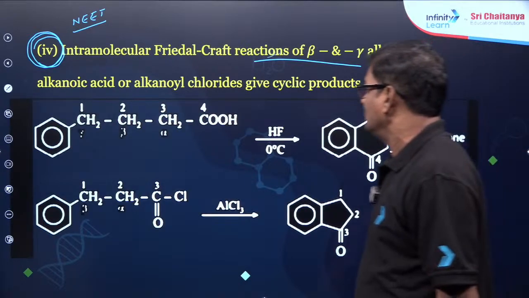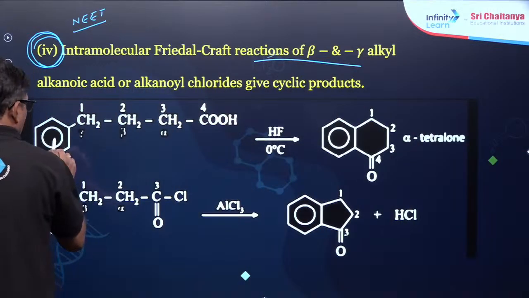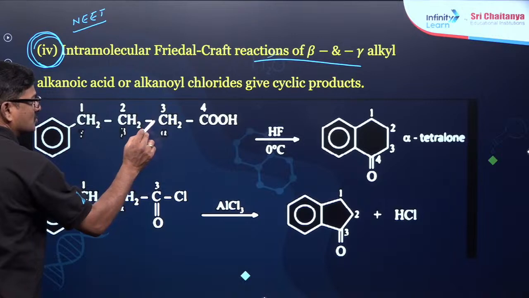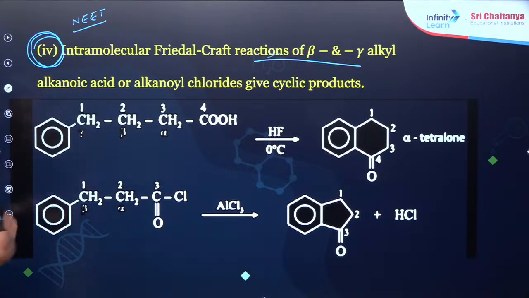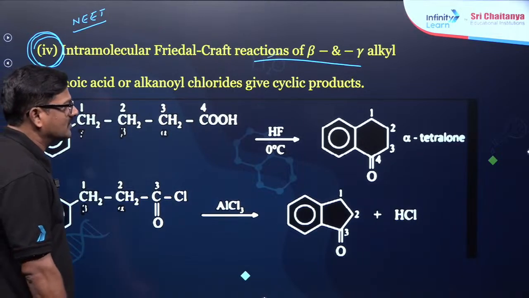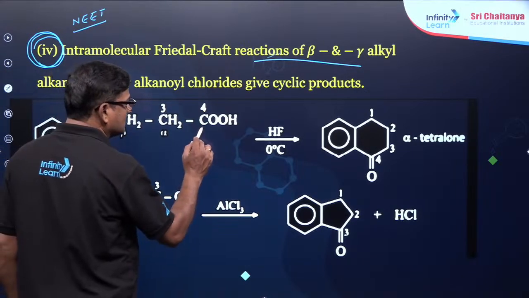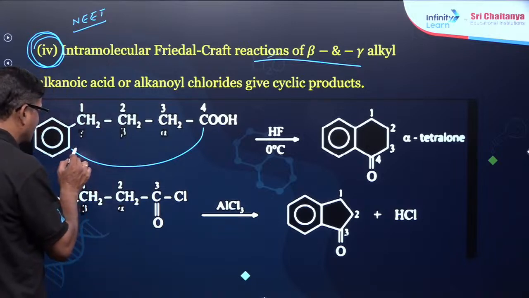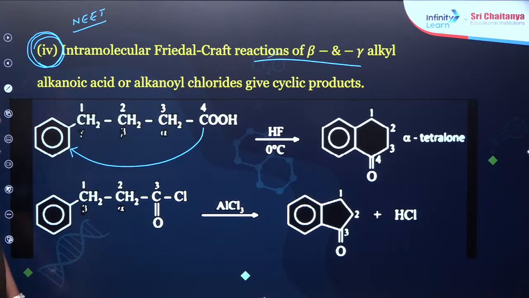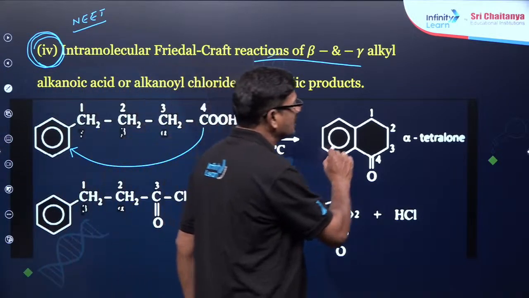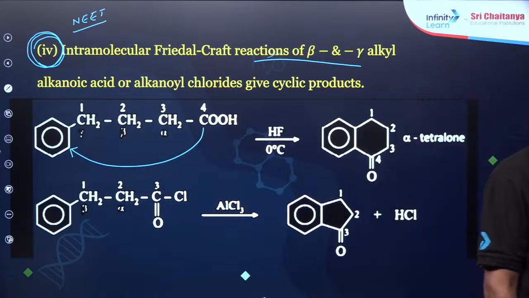So what is that? When you see here, it is 1, 2, 3, 4. 4-phenyl butanoic acid. When it is treated with HF, you are going to see this attack here. Acylation takes place. So this is what is called alpha tetralone.